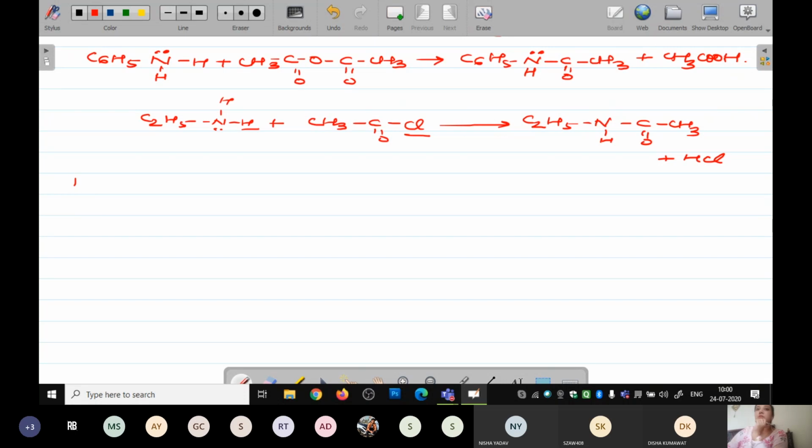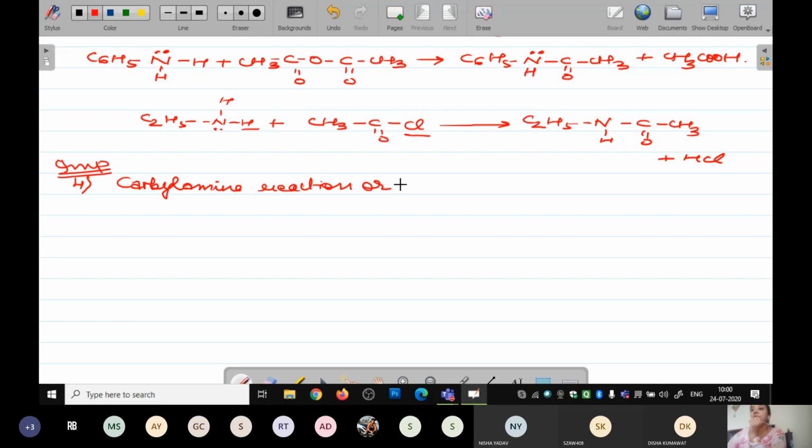Now comes your fourth chemical property. Fourth chemical property is your carbolamine reaction. This carbolamine reaction, mark it as very important in your NCERT. Carbolamine reaction ko in the book itself you people please write down.